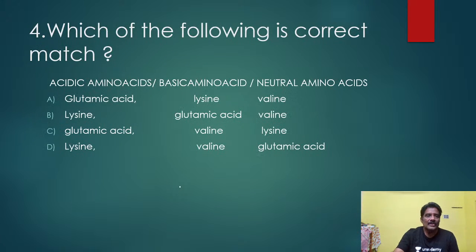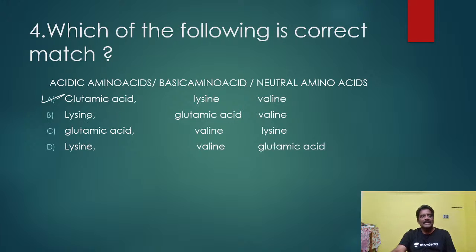Next, coming to which of the following is the correct match here? Acidic amino acids, basic amino acids, neutral amino acids in the following. A, B, C options are there here. Under acidic amino acid, glutamic acid is given. Under basic amino acid, lysine. Neutral amino acids, what is valine? Under that, which is the correct match here? Correct matching here is A only.